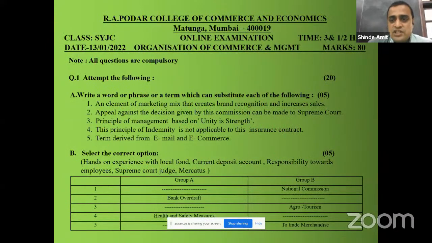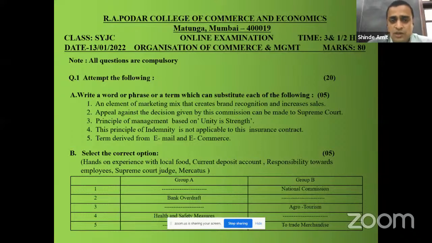We will discuss the practice paper which we conducted in Podar College in the month of January 13. The time allotted was 3.5 hours, marks 80. Question number 1, attempt the following. All questions are compulsory, 20 marks. So question 1 is of 20 marks.